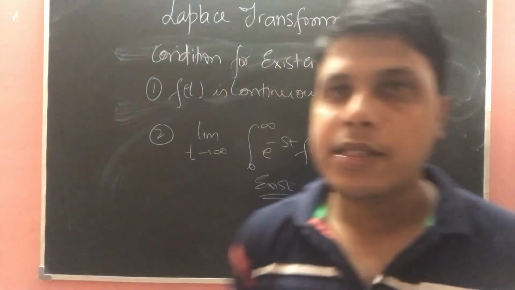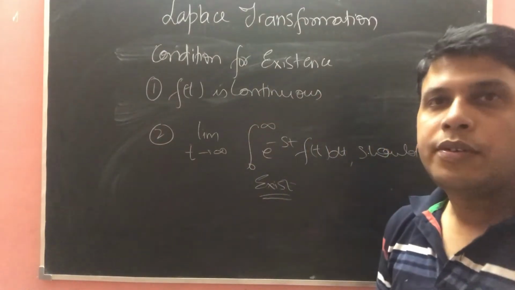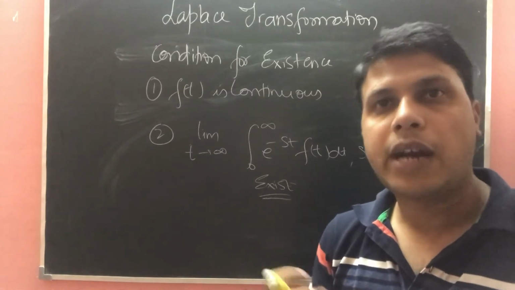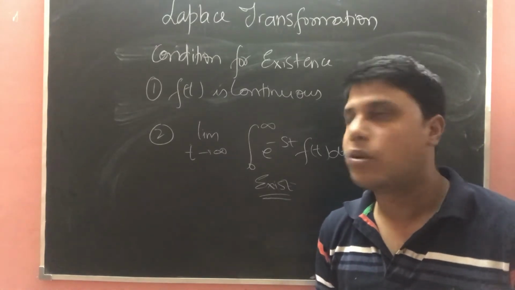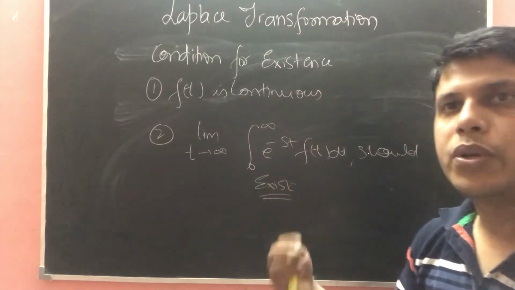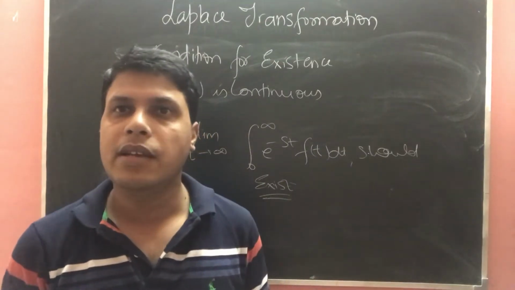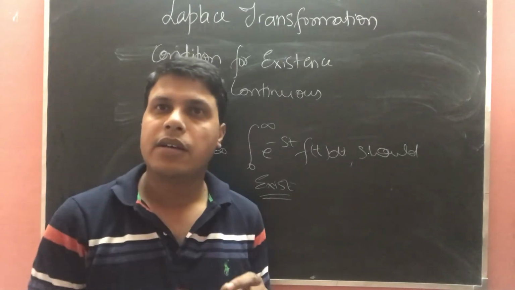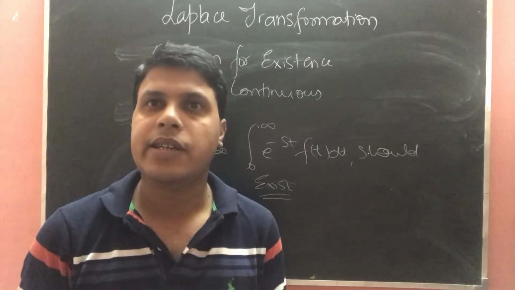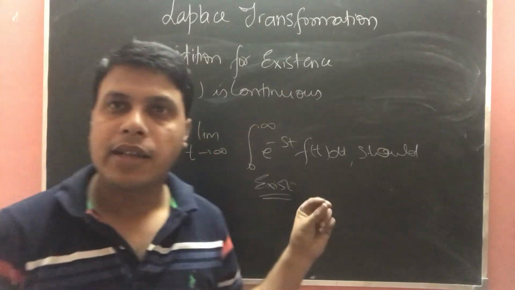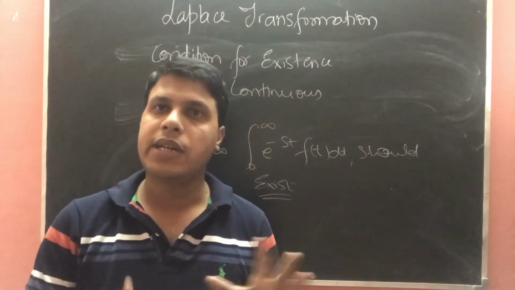So these are the conditions which are necessary to get the idea whether Laplace exists or not. You can note it down or take the screenshot of these two conditions also. But we can say that these conditions are only sufficient conditions, not necessary conditions. Means the conditions which are written here are sufficient conditions, not necessary conditions.